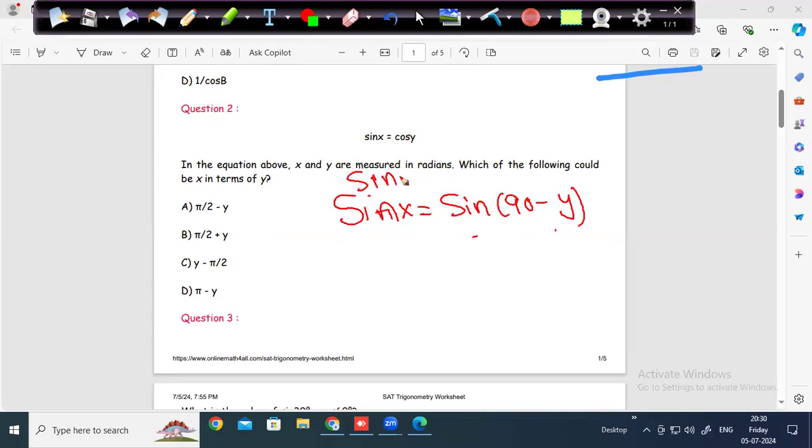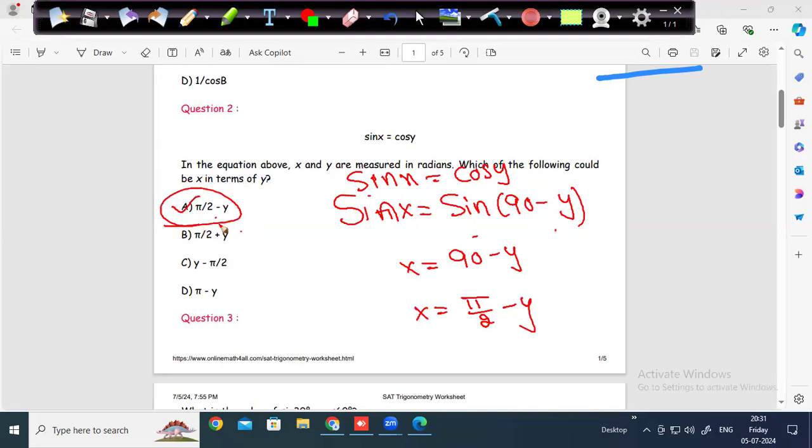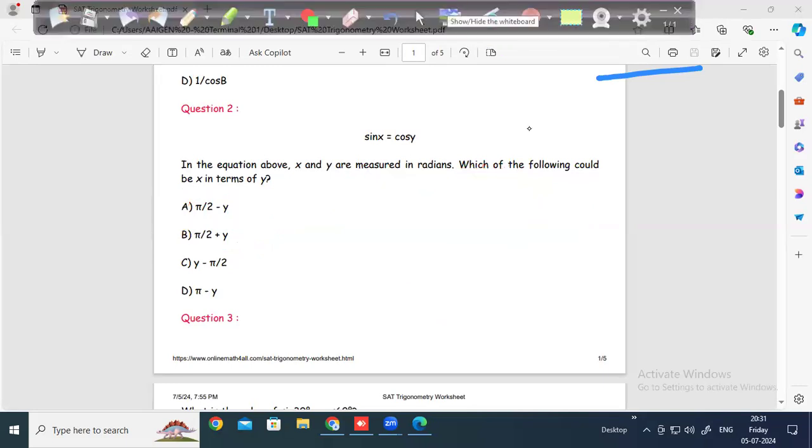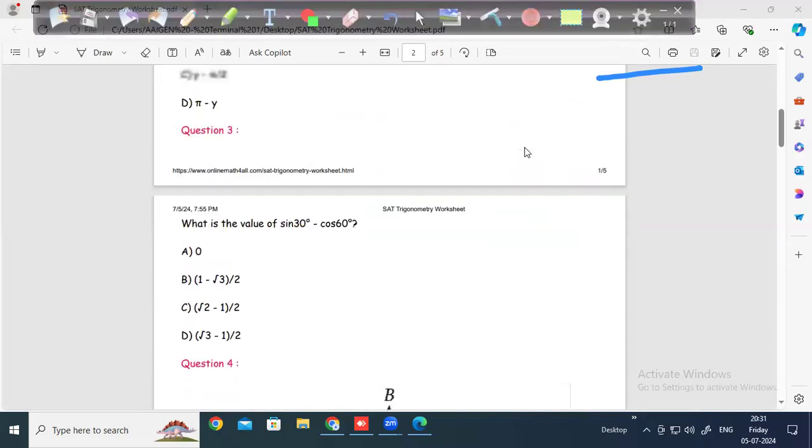So sine x is the same as cos y. So x should be the same as 90 minus y, or pi by 2 minus y, which is option A. A for Agra should be your answer. I don't understand why people are typing B for Bangalore as your answer. Straightforward question, right? So x is equal to 90 minus y or pi by 2 minus y should be your answer. So yeah, this is a simple one.